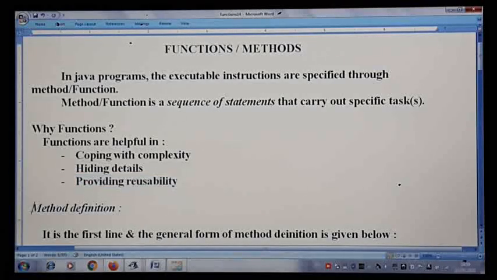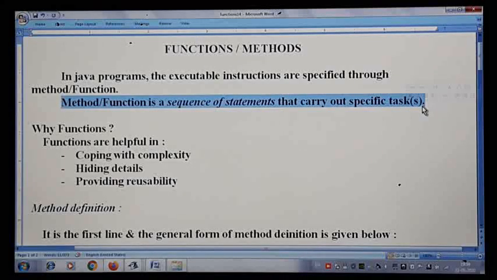The very first one we are learning about is the method definition. Do not confuse method definition with defining a method. Defining a method means a method or function is a sequence of statements that carry out a specific task. That is the definition of a function.